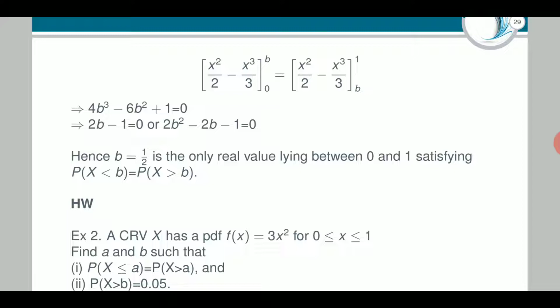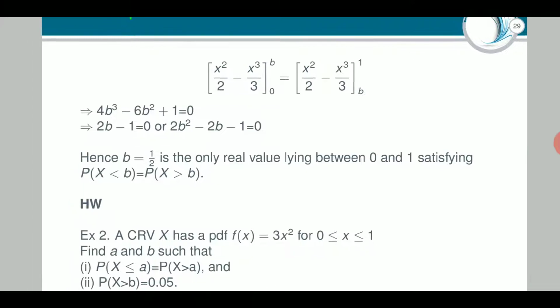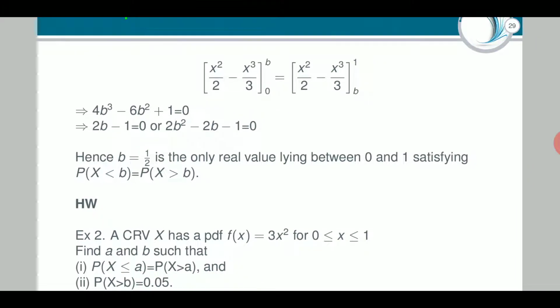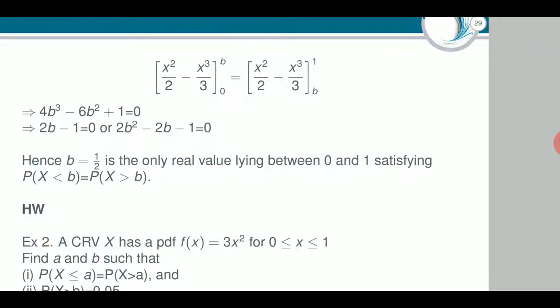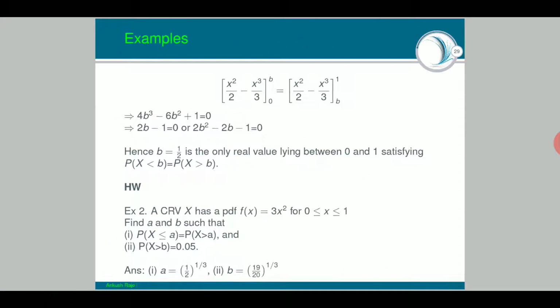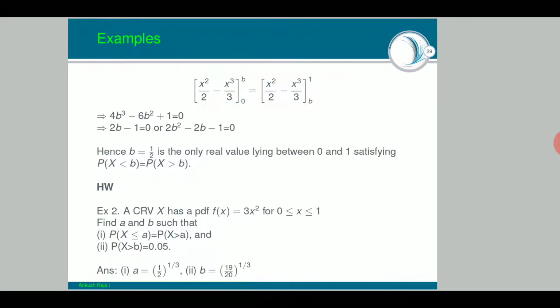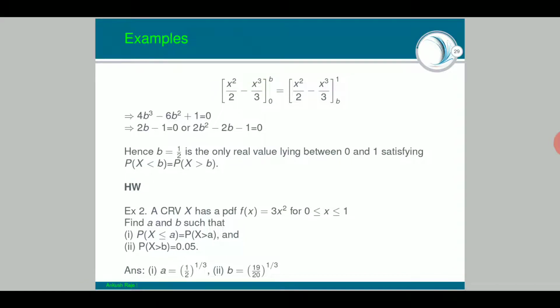Okay, hence b is equal to 1 by 2 is the only real value lying between 0 and 1, satisfying P of X less than b, probability of X less than b, is equal to probability of X greater than b, because I don't want complex numbers here. Probability can never be complex, right? It is always real. So I am rejecting the values which will be obtained from this quadratic equation 2b square minus 2b minus 1. Okay, so b is equal to half is the value where both the probabilities of X less than b and X greater than b are matching.